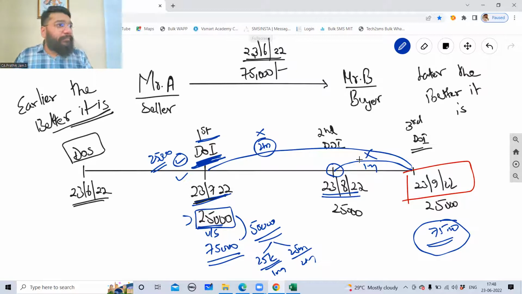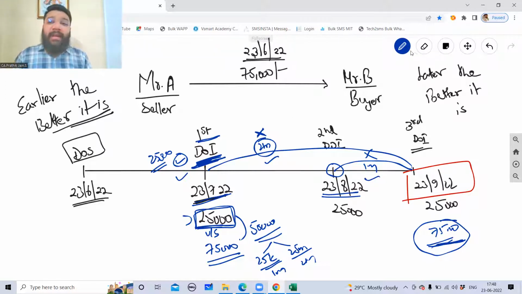Is Mr. A right? Mr. A is telling that if you make the full 75,000 payment here, I will lose the opportunity of earning this and you will gain the opportunity of earning this. How? Because as per the contract, you were supposed to pay this 25,000 here. Now you are not making the payment. Then what will you do? You will invest somewhere, some other place, and earn money. So now you will earn that interest.